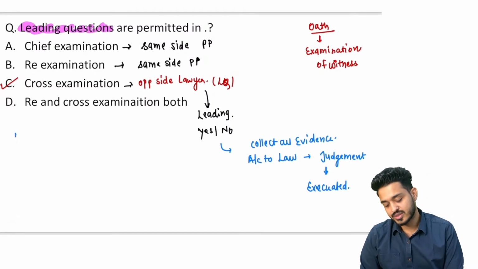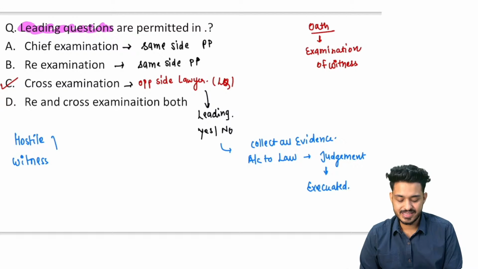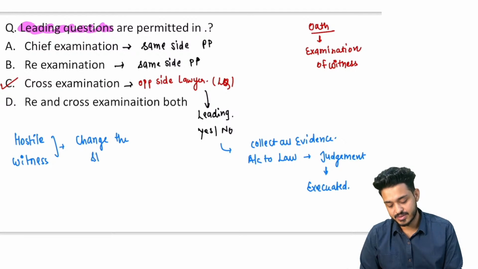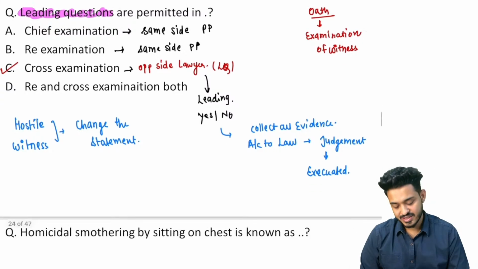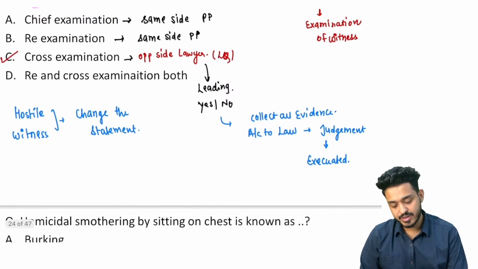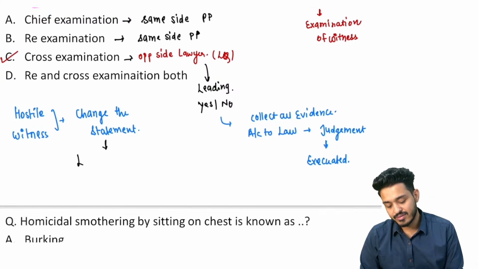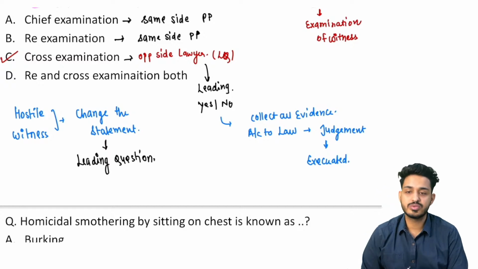What is this hostile witness? One more thing we can discuss. Hostile witness क्या होता है? These are the witnesses who can change the statement. So ये वो witness होते हैं who change the statements. ये पैसे खा लेते हैं. These are the people who are changing their statements. So that is going to be the hostile witness, right? And remember, with the hostile witness also we can ask leading questions.